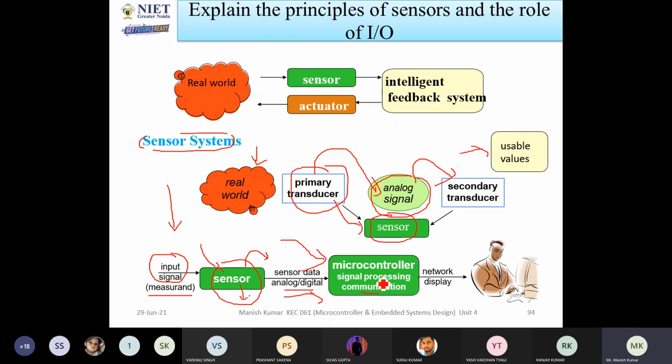Like whatever you studied till now, you can see the 8051 band. 8051 only understands the digital signals. It doesn't understand analog signals. So if you want to provide any type of signals to the 8051, then you have to first convert it to digital signals. If you are not able to convert, it means that there is no use of that particular system.